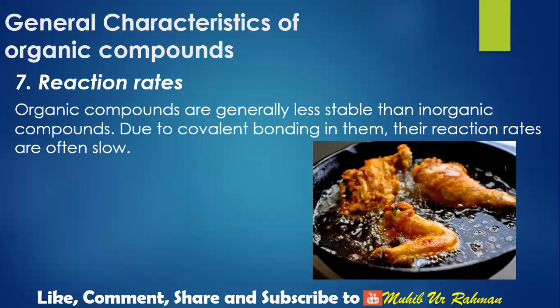They react very slowly, and we have to supply heat for the reaction to occur. Whereas inorganic compounds like salt and water react very frequently, and the reaction rates are very fast. So the reaction rates of organic compounds are generally very slow.